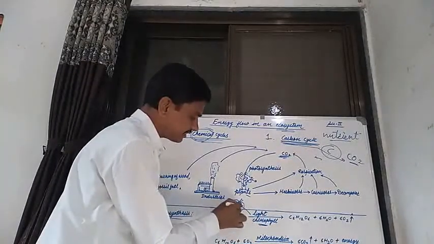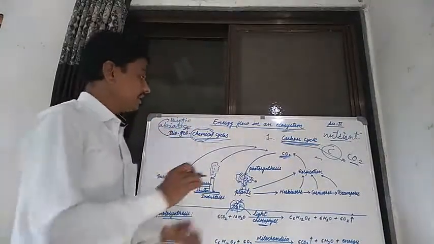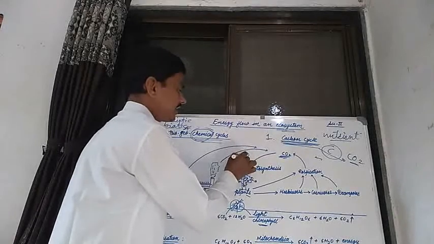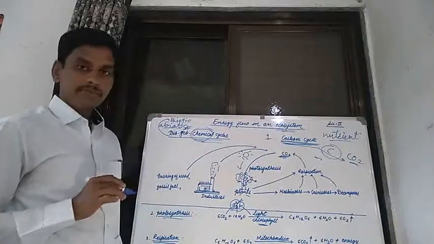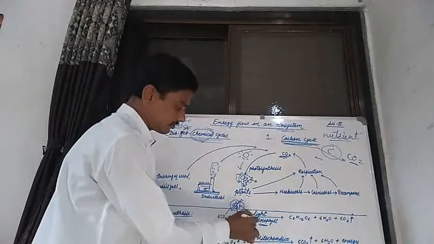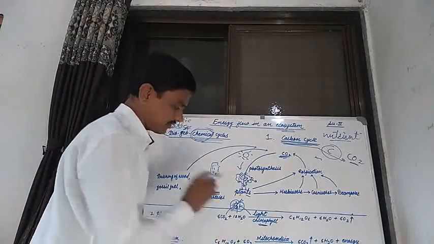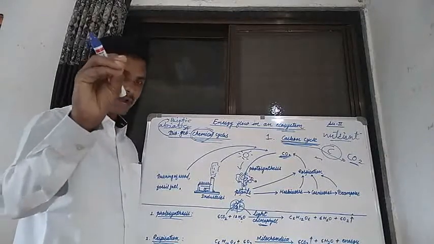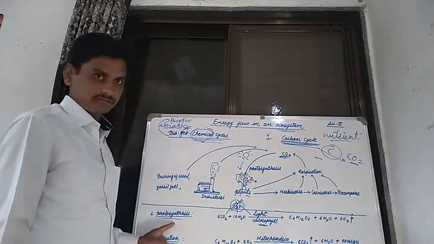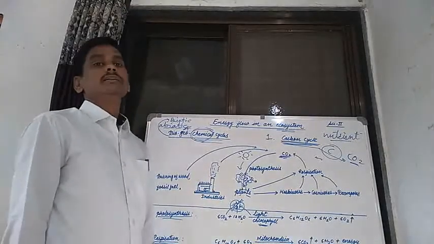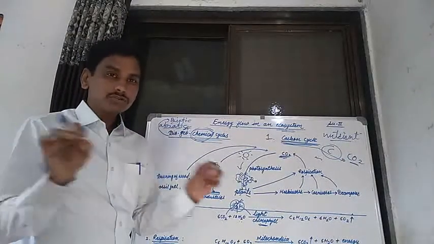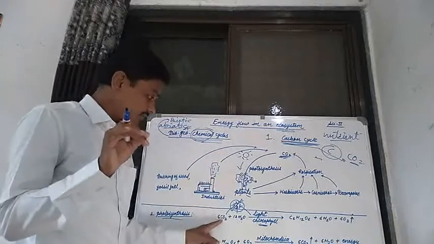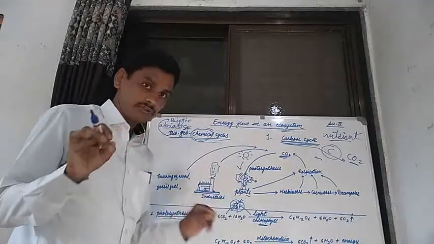Chlorophyll pigment is present in the leaf of the plant, and then there is trapping of light energy, sunlight energy. Light, chlorophyll, carbon dioxide and water are the most important factors for the process of photosynthesis. If any one factor is absent, there is no process of photosynthesis.